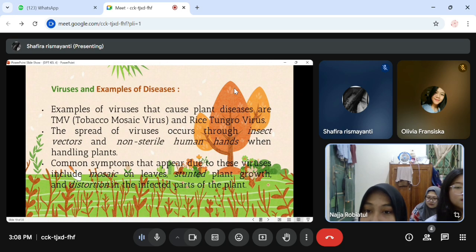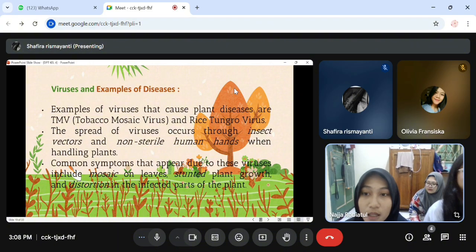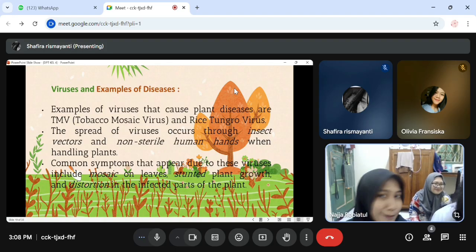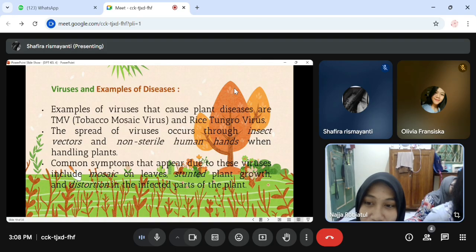The spread of viruses occurs through insect vectors and non-sterile human hands when handling plants. Common symptoms that appear due to these viruses include mosaic on leaves, stunted plant growth, and distortion in the affected part of the plant.